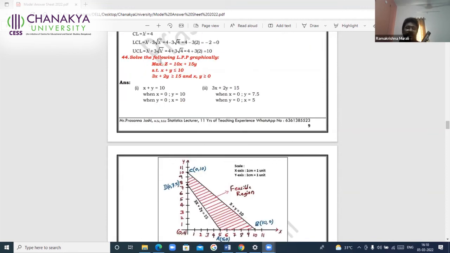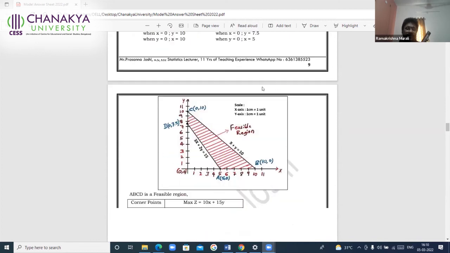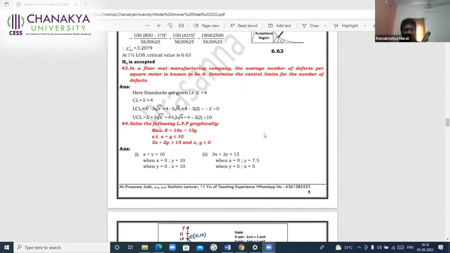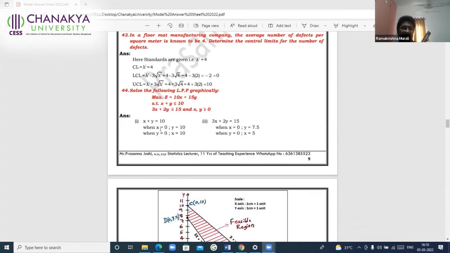Now look into this. Solve the following LPP graphically. You should be very careful in these problems. I will show you the question paper afterward. Whenever you have a problem with the graph, if even one blind student in the entire state is writing the examination, the blind students cannot answer the graphical problems. They will be given one more question as a choice, either this or write down the procedure for the graphical method. How to solve the problem by graphical method, only the procedure. That is only for the blind, but not for you.